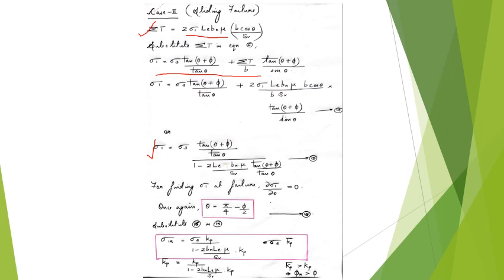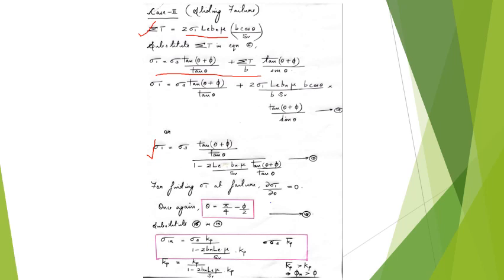So here also, if you want to find the sigma 1 at failure, then we have to differentiate with respect to the only variable here, that is theta. On differentiating that with respect to theta and equating it to 0, we can find the angle at failure, basically the rupture surface angle, the rupture plane angle.